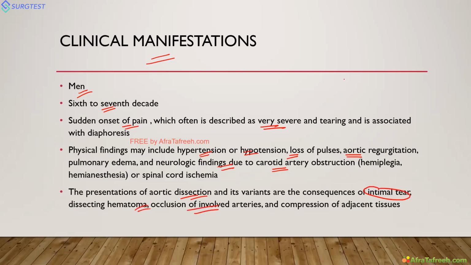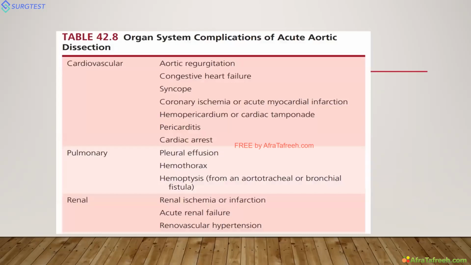For example, this is the aorta and this is the renal artery. Then the aorta is dissected. Now the dissected aorta has a flap coming like this, so it obstructs the renal arteries and can lead to renal failure. It can also obstruct the mesenteric arteries, leading to bowel ischemia. So these are the organ malperfusion manifestations.